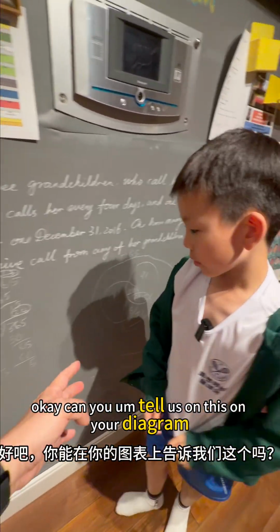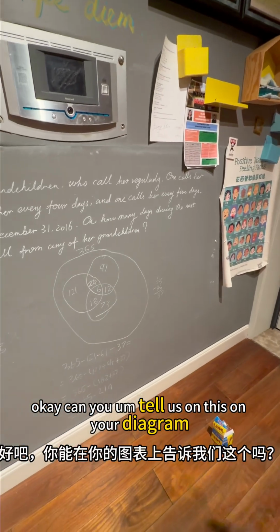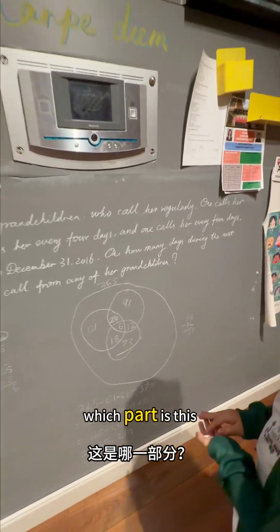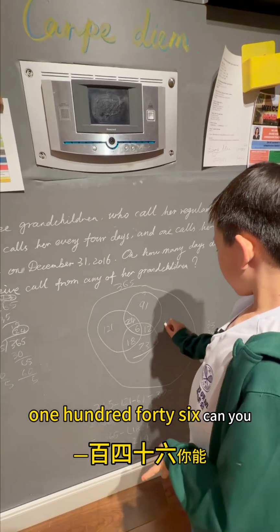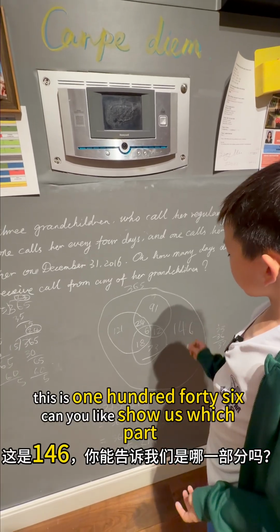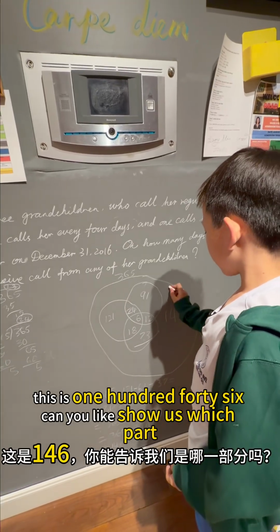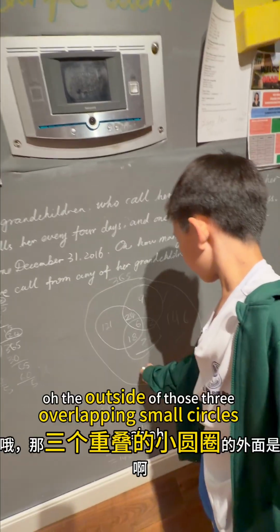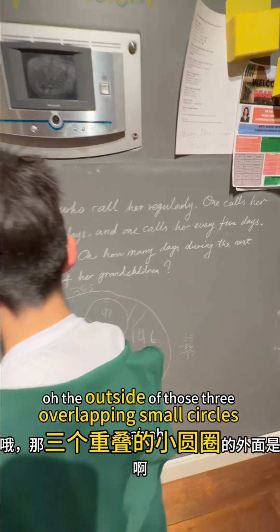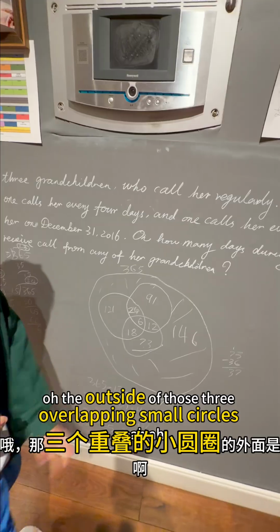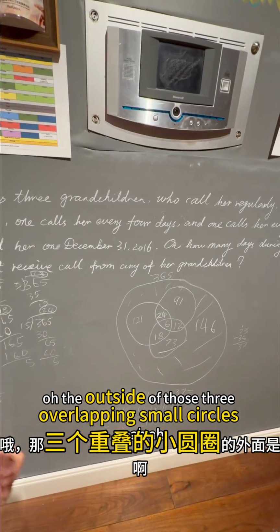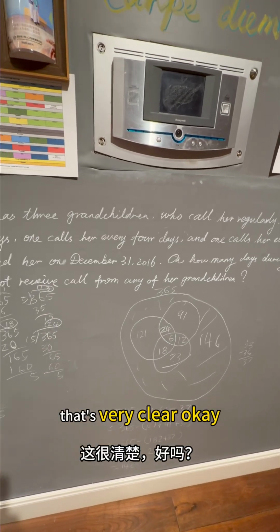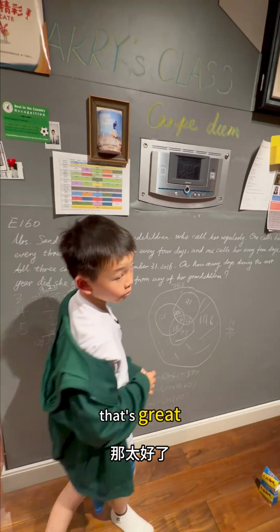Okay, can you tell us on your diagram which part is this 146? Can you show us which part? Oh, the outside of those three circles, including these small overlapping circles. Yeah. Ah, that's very clear. Okay, that's great. It's very complex.